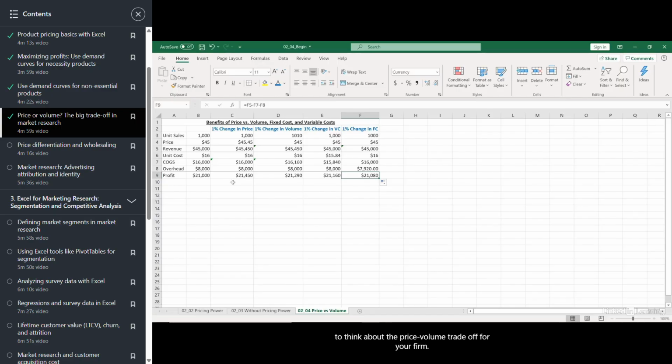Now, at this stage, you're ready to think about the price-volume trade-off for your firm. How could you maximize profits based on pricing power that your firm might already have? Think about it. Weigh the opportunities with price versus volume and consider whether you have an opportunity on that front.